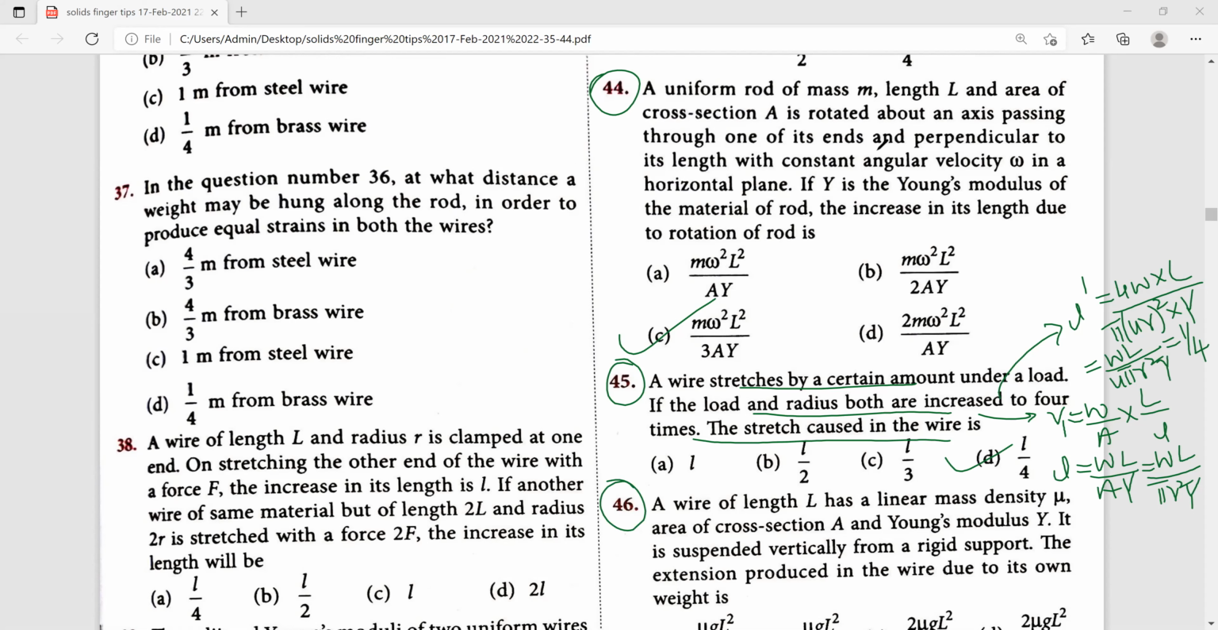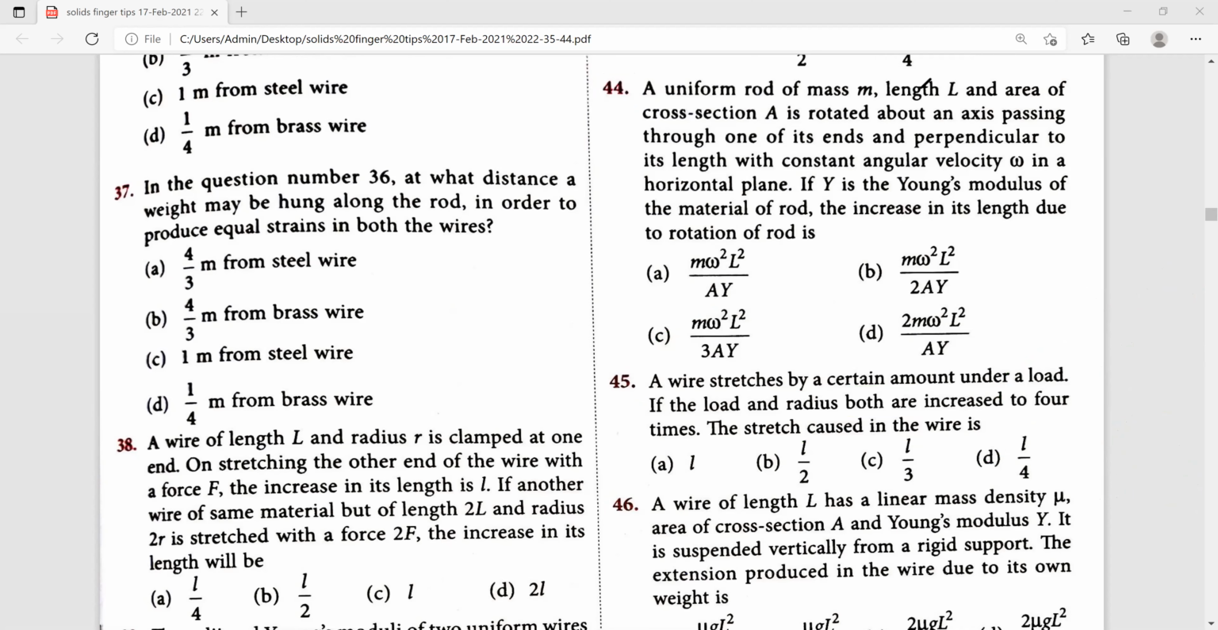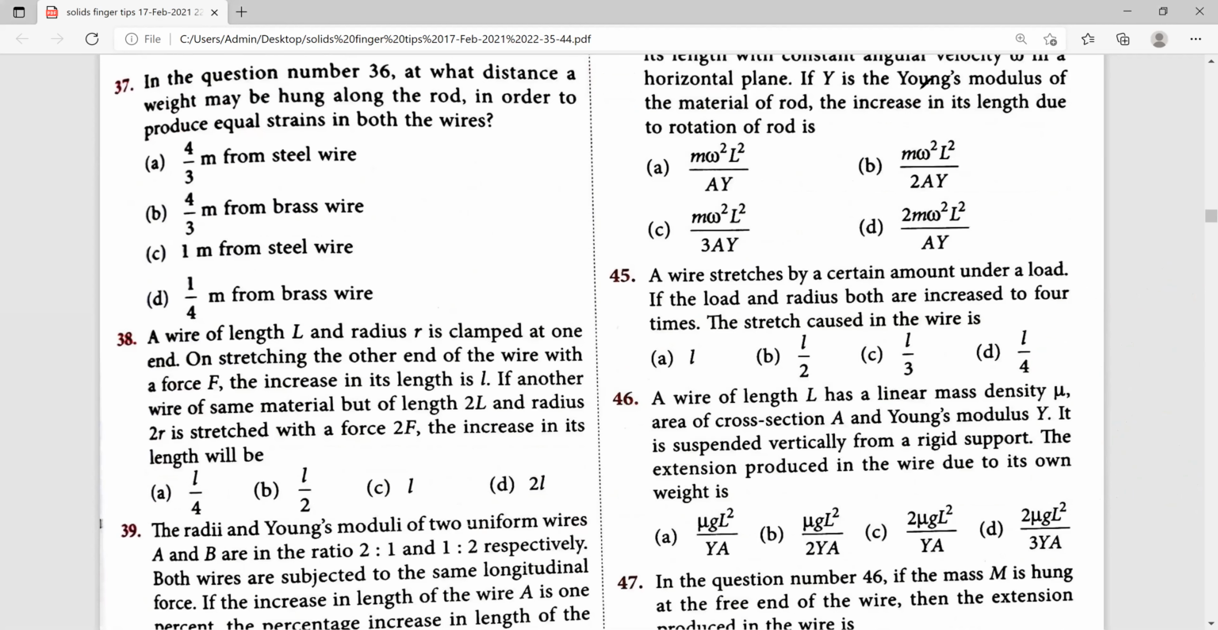46th one. A wire of length L has a linear mass density mu, area of cross section A, and Young's modulus Y. It is suspended vertically from a rigid support. The question asks for the extension produced in the wire due to its own weight. How are we going to represent it? So for the 46th one, that is represented by this equation.